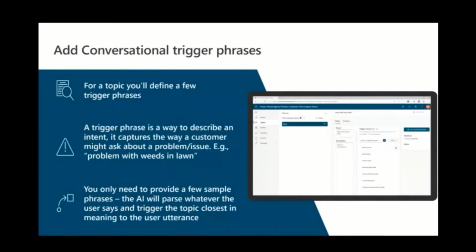Once you have decided on your topics, we are going to define a few trigger phrases for each of the topics. So a trigger phrase is a way to describe an intent. It captures the way a customer might ask about a problem or an issue. So for example, if you see over here, for an issue with your lawn, we might type into the window: lawn issues, brown yard, terrible backyard. So these are some of the ways that will trigger a particular topic.